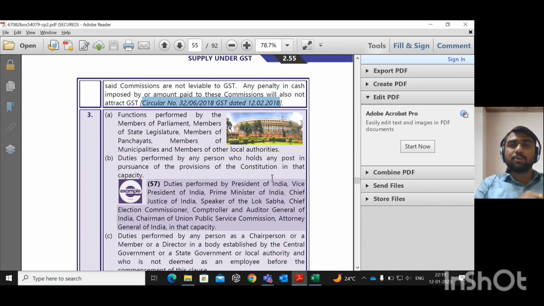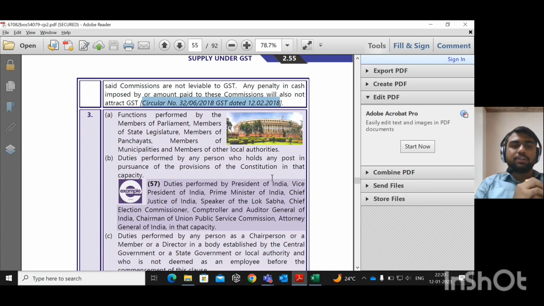These are the people who are directly elected by us. I am saying directly elected, not constitutionally elected. Directly elected are MPs, MLAs. Who is constitutionally elected? Prime Minister, Chief Justice of High Court, Chief Justice of Supreme Court, and election commissioners. These are constitutional posts, and services provided by these persons are not classified as supply. That means it is not a supply.